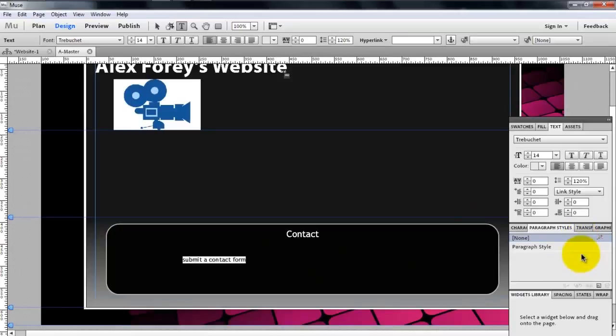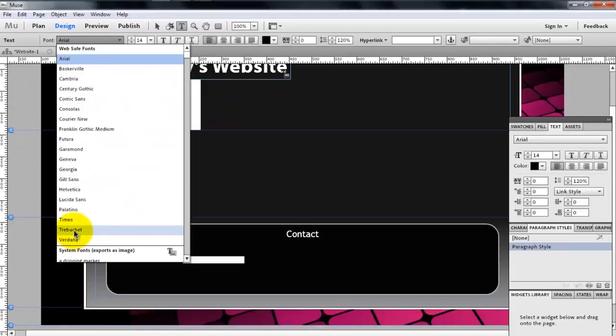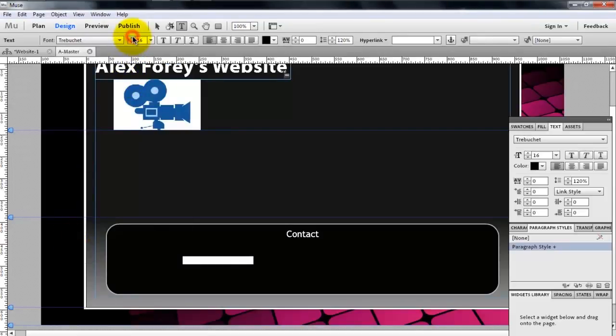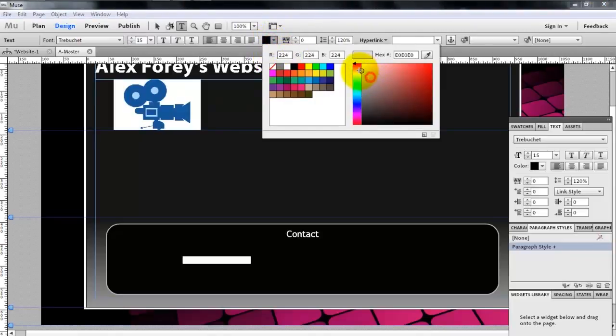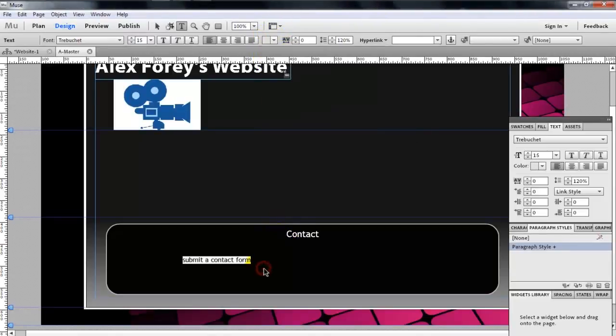And I'm going to set paragraph style. Whoops. Oh, it's messed up. Okay, so click the paragraph style, then select the text, then format it. So Trebuchet, that's 15, and slightly less than white. Okay.